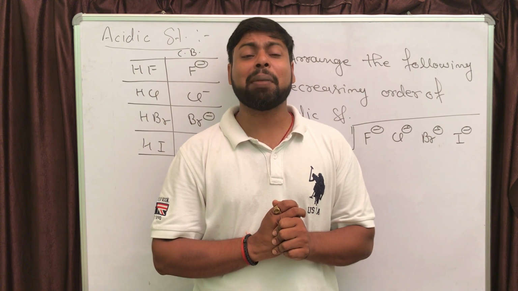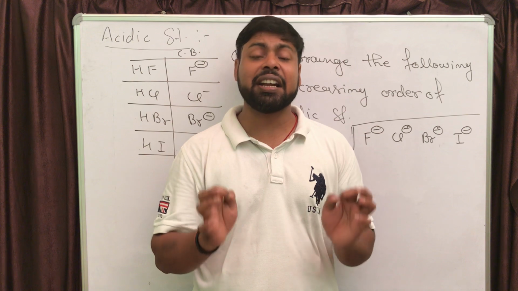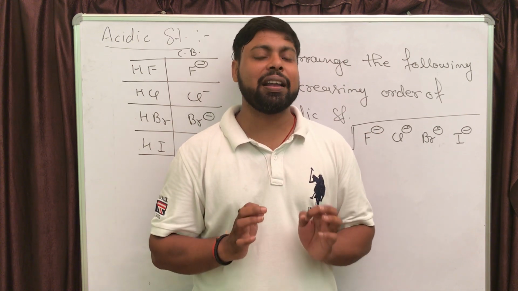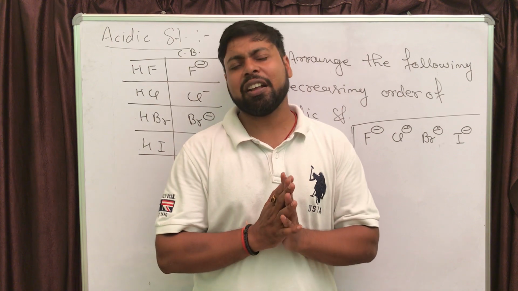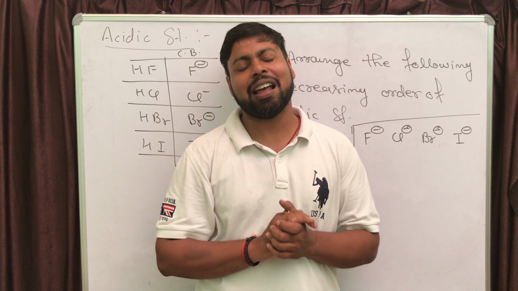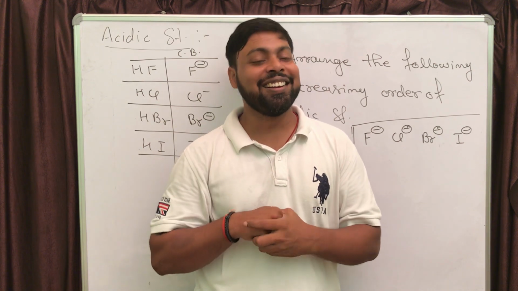If you want to compare any property along the group, that will be decided by the size of the atom, not by electronegativity. And if you want to compare any property along the period, the dominating factor is electronegativity, not the size.